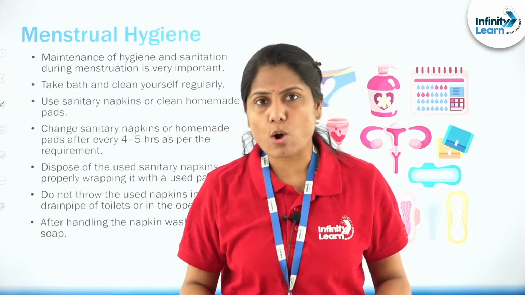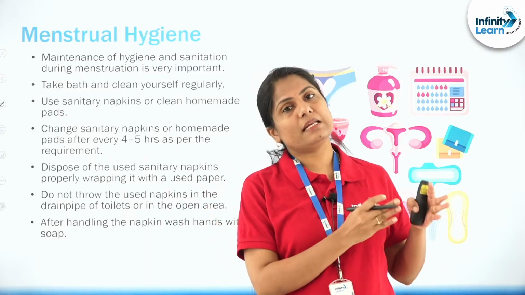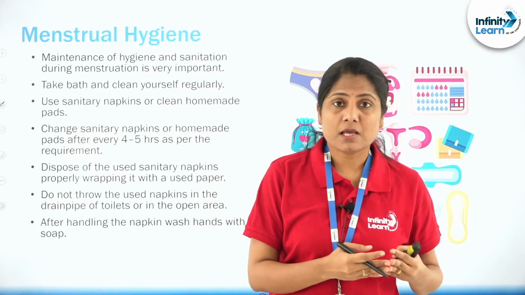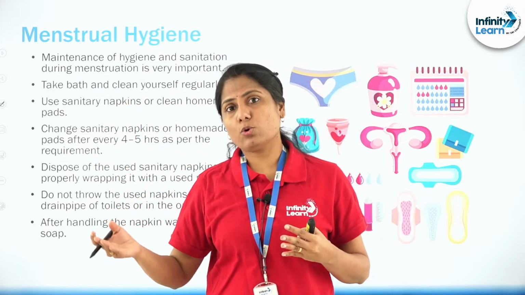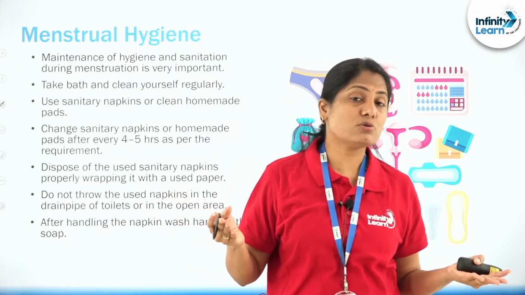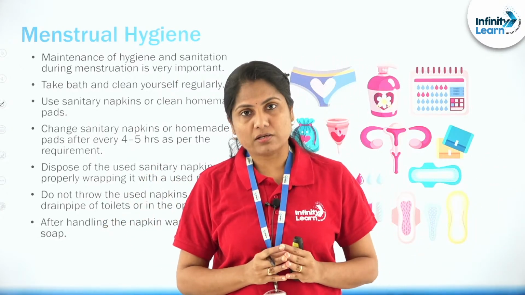To sum this all up, what did we learn today? That it's a 28-day reproductive cycle that's taking place in the female primates. There are changes that are taking place in the ovary, which are the ovarian cycle, and the changes that are taking place in the uterus, which is the uterine cycle. Put together, it's the reproductive cycle.